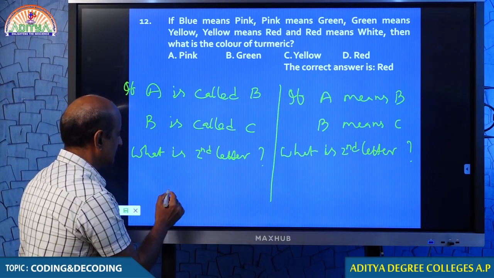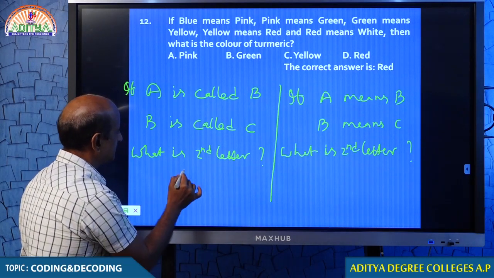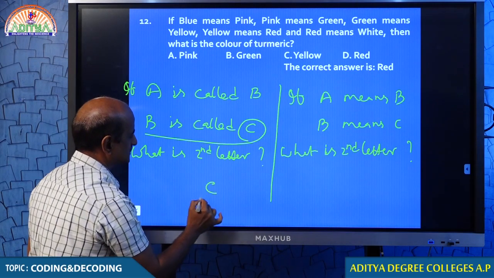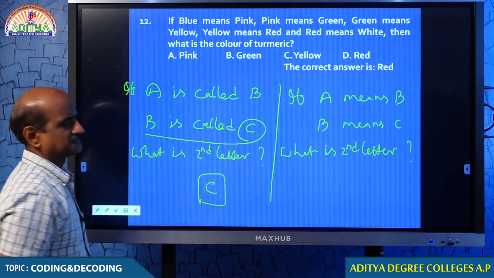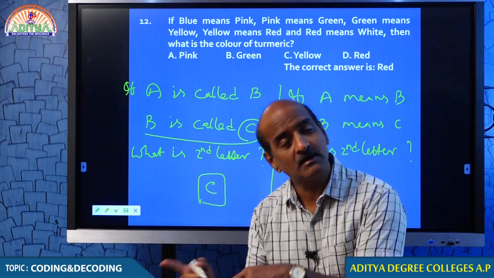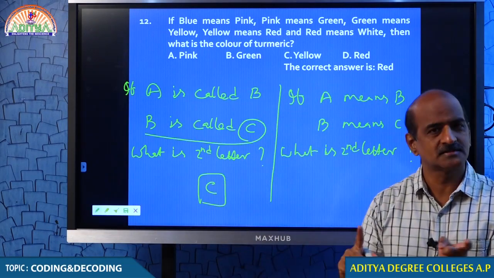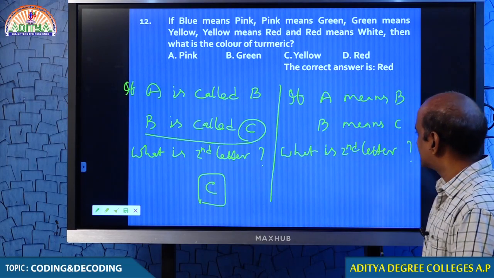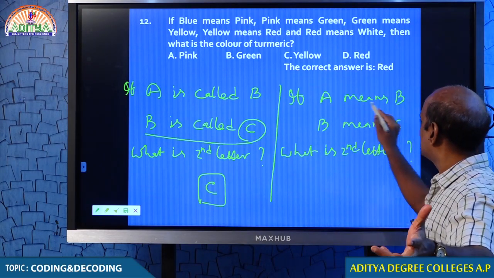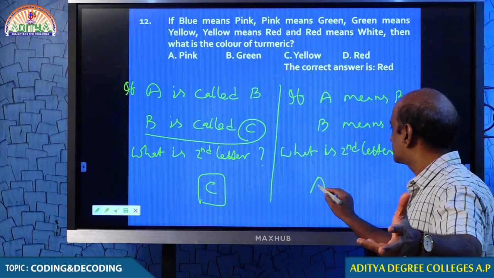The second letter in the English alphabet is B, but B is called C, hence your answer must be C. But in this case, the second letter is B only, and A means B.